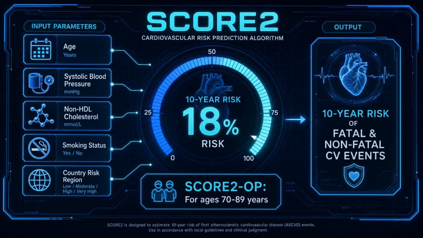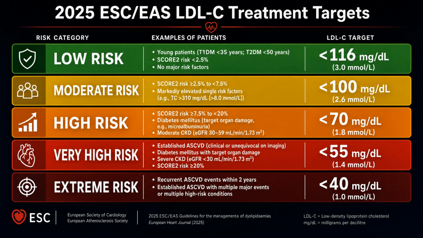Unlike previous tools, SCORE2 estimates the 10-year risk of both fatal and non-fatal cardiovascular events, utilizing non-HDL cholesterol for greater accuracy. Based on this assessment, patients are stratified into risk categories, which dictate their specific LDL cholesterol targets. The principle is clear. The higher the cardiovascular risk, the lower the LDL target must be.